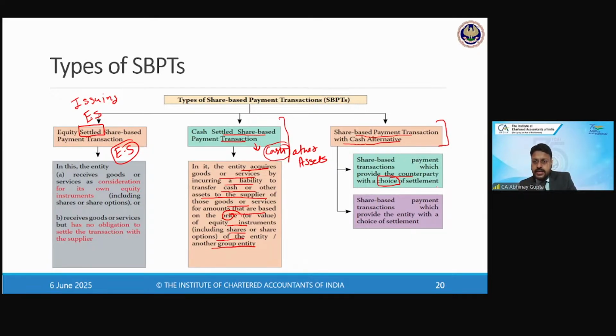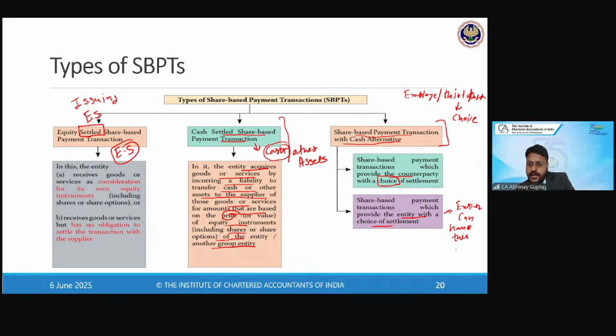In this case, there can also be share-based payment transactions which provide the entity with the choice of settlement. So what is happening over here? Either the employee, or the other party basically, has this choice, or the entity also can have this choice, right?